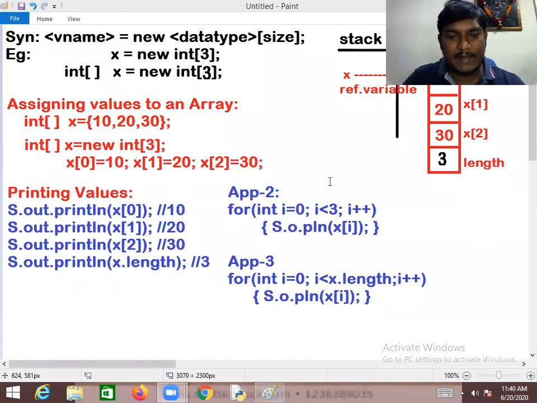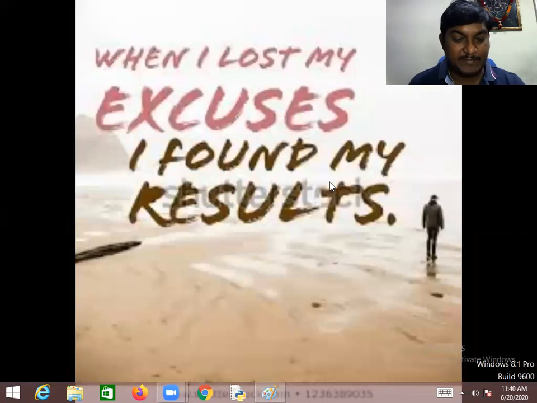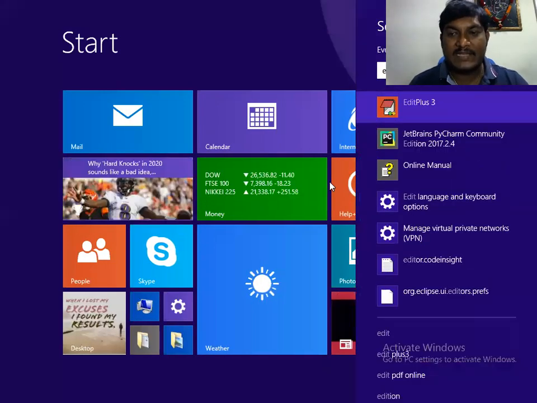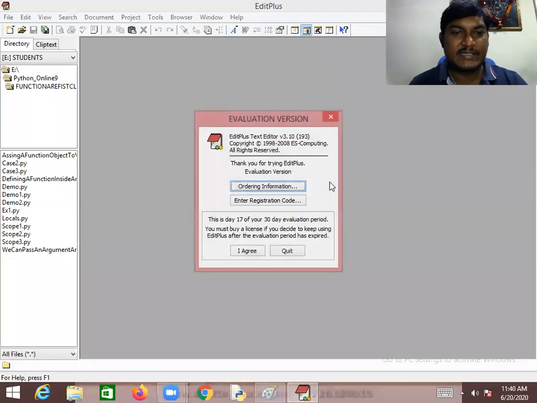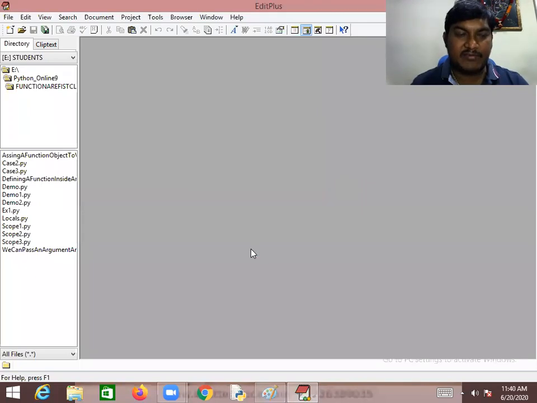I'll be going with EditPlus. In EditPlus, I want to write one small program. Whatever environment you are comfortable with, you can write the same code, whether in Notepad, EditPlus or Eclipse, wherever you want. It's not a matter here.